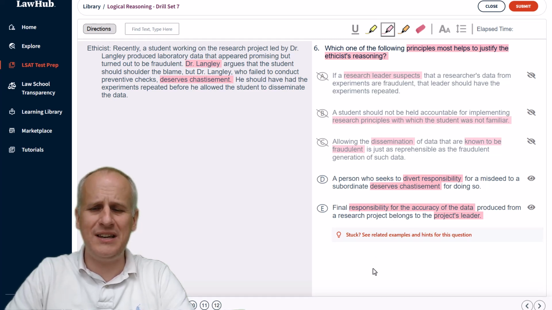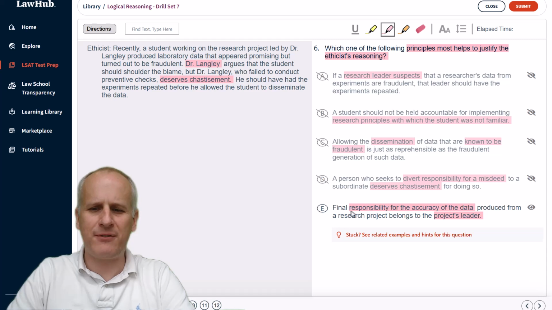So when we're down to 2, we need to focus on reasons to eliminate rather than to select, and we need to read very carefully in the answer choices to confirm that the incorrect answer is actually bringing in information that is not part of the ethicist statements. So choice D, if we're even more carefully reading it, a person who seeks to divert responsibility for a misdeed. Well, again, did we know whether Dr. Langley made any mistakes other than basically allowing the student to take the blame? Not necessarily. So, this misdeed part is what's going to make D incorrect, even though we like the idea of diverting responsibility and deserving chastisement as matching what was stated by the ethicist.